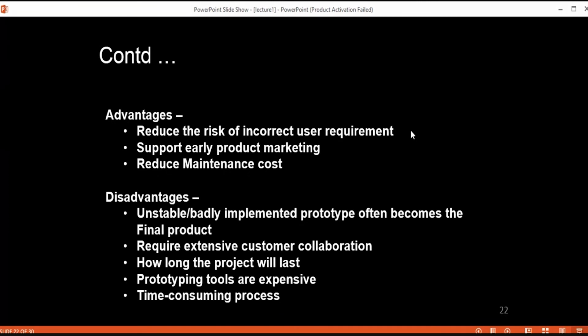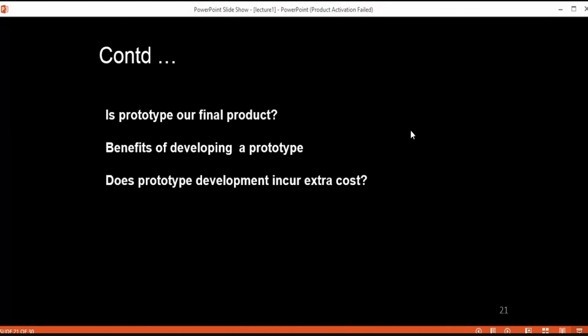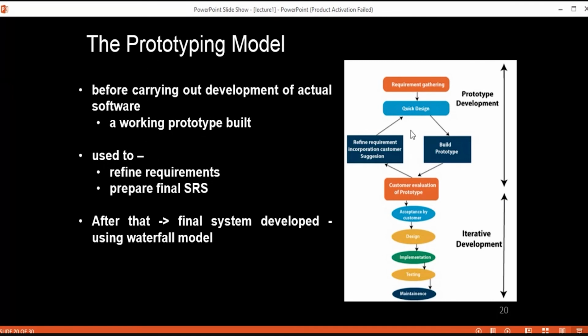Yes. The first advantage we can very well understand from the diagram. What about the second? Anyone? Did you understand this prototyping model?